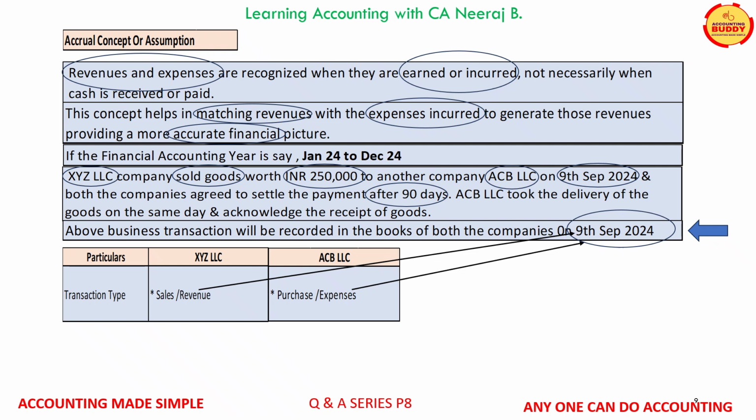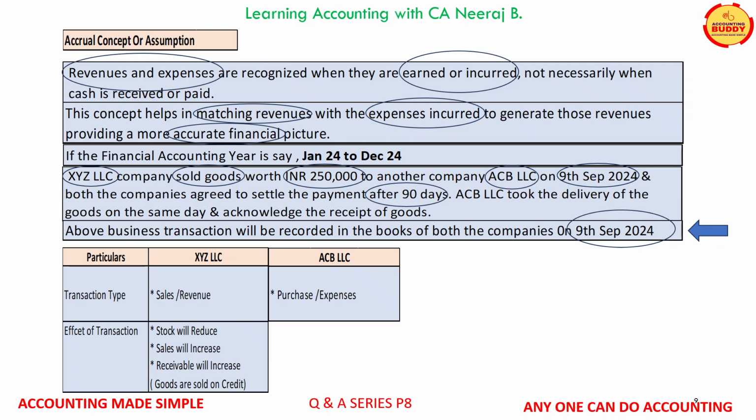This is an example of accrual concept for both revenue and expense. Now let us understand why it is important to record this transaction in both companies' books of accounts on 9th of September. For XYZ LLC company, the impact of this transaction is the sales will increase, stock will reduce, and the receivables will increase because the goods are sold on credit. While the impact on the books of accounts of ABC LLC will be purchase or stock will increase, payables will also increase because the goods are purchased on credit.